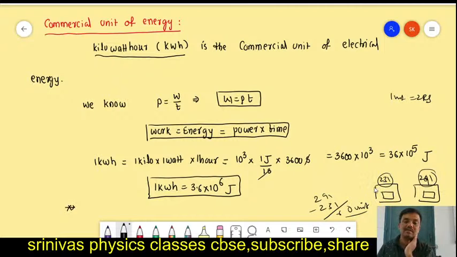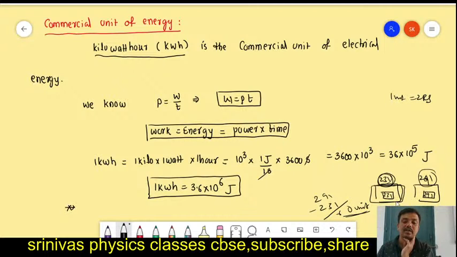Okay, once again I will explain. In every house, there is an electric meter. In the digital meter, the initial reading is 231, and after 1 month it shows 291. They are using electrical energy, that's why the reading is increasing. Final reading minus initial reading gives how many units you consumed. 291 minus 231, 60 units you consumed.